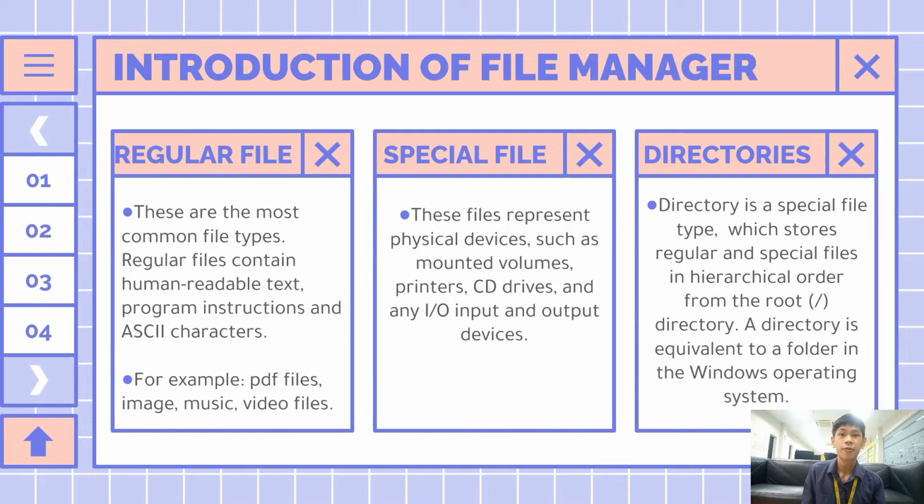Second, special file. These are files that represent physical devices such as mouse, volume, printer, CD drive, and any input and output device. Third, directories. A directory is a special file type that stores both regular and special files in a hierarchical order, starting from the root directory. A directory is the equivalent of a folder in the Windows operating system.